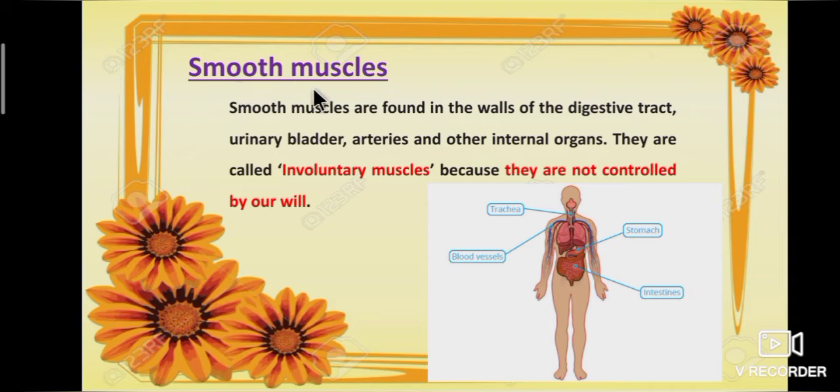Second one, smooth muscles. Smooth muscles are found in the walls of the digestive tract, urinary bladder, arteries and other internal organs. They are called involuntary muscles because they are not controlled by our will.